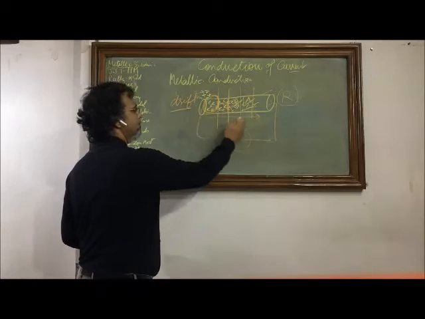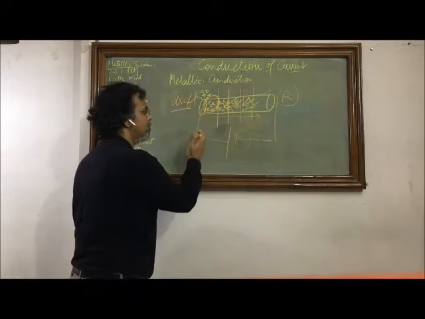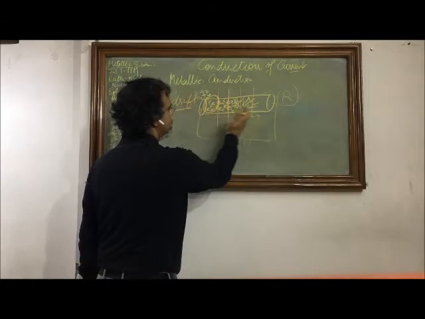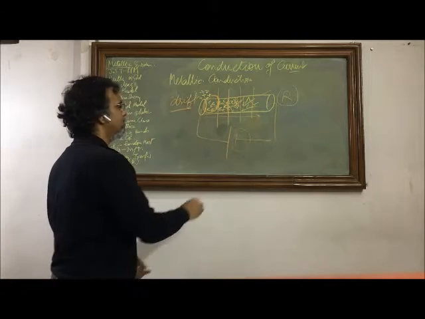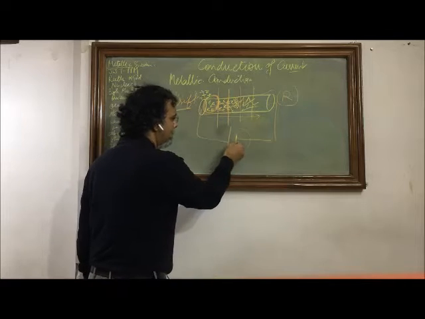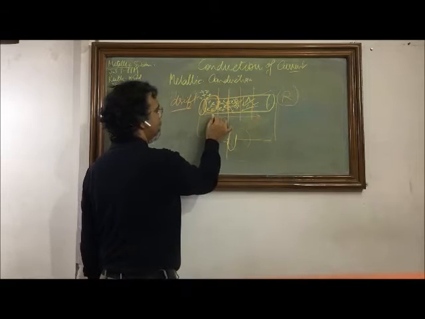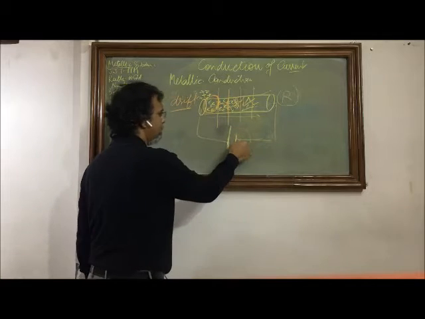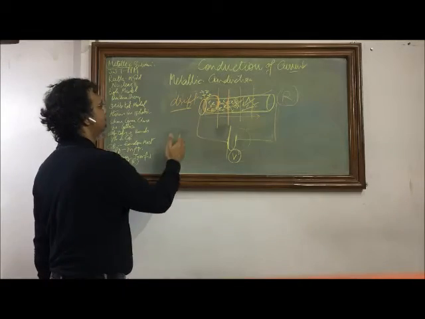So energy is transferred. If you see any of this section, you will find that the number of electrons is the same, but the charge is slightly more drifting. So now you have a net movement of charge from this place to this place, and when some electrons enter here in this whole process, these electrons are pumped by the chemical reaction in the battery again to this place, which means the number of electrons entering, exiting, entering will be pushed to this, so the voltage is maintained. So this is the concept by which we explain metallic conduction.